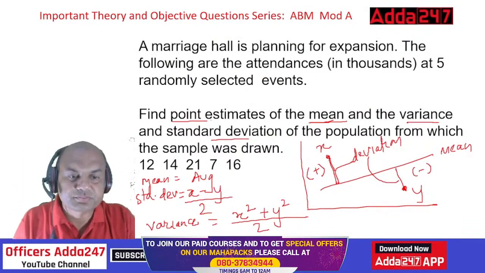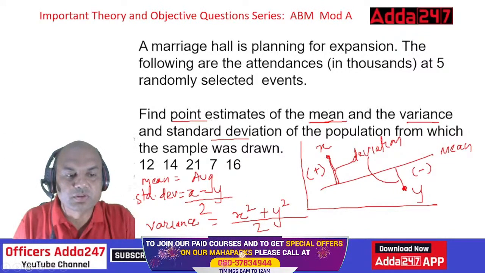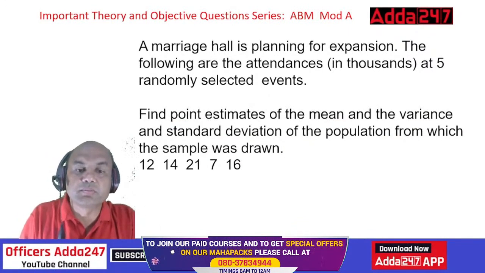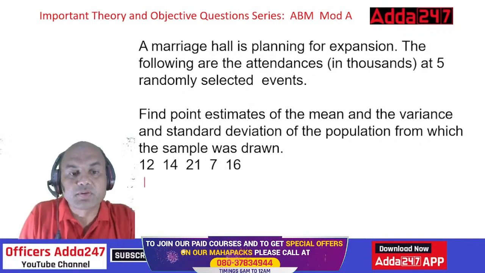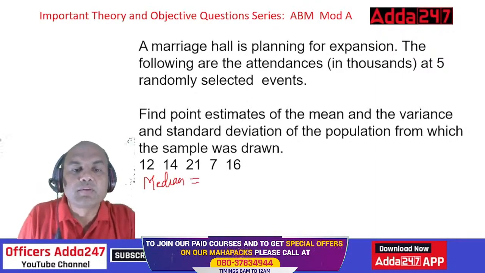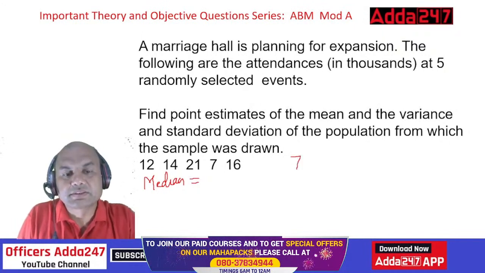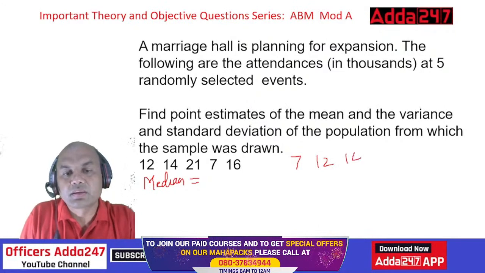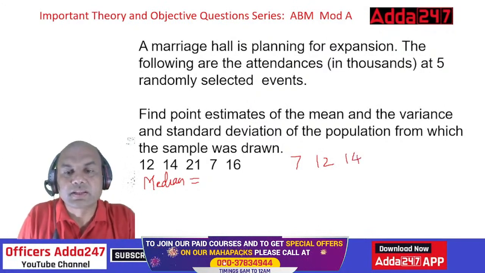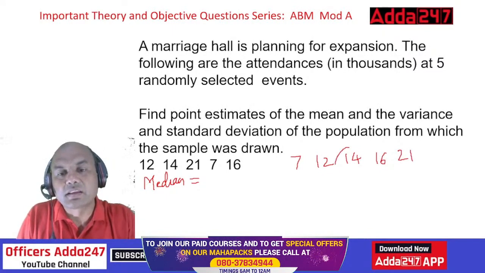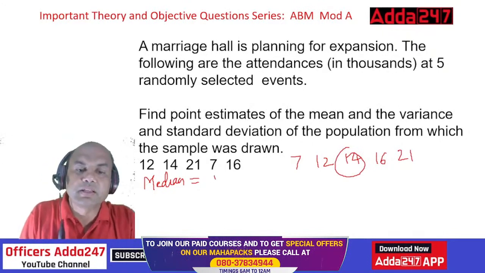Let me remove this now because you all know these things now. Variance means what, standard deviation means what, I have already explained. Now in this series, if I ask you what is the median, how will you find it? Mean we have found out. For the median, we arrange them in serial order: 7, 12, 14, 16 and 21, either ascending or descending. And the central number over here will be the median. So median equals 14.